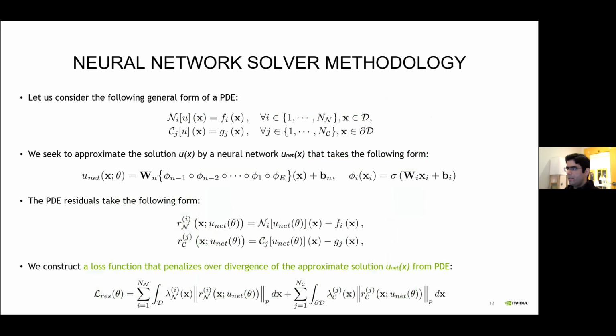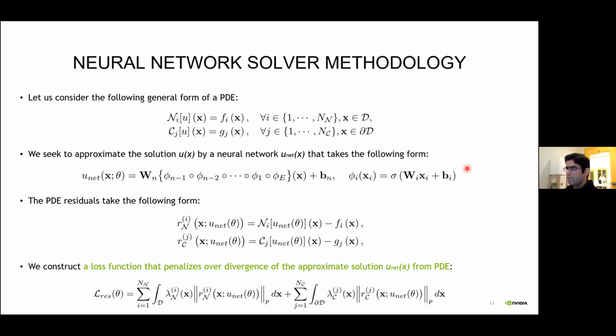So let's consider the following general form of the PDE, where N here is a general differential operator and x is the set of independent variables defined over the bounded domain D, and also u here is the solution to the PDE. C also denotes the set of constraints that may consist of differential, linear, or nonlinear terms, and usually covers the boundary and initial conditions.